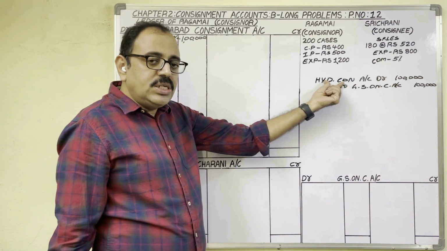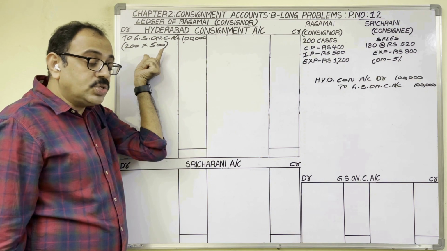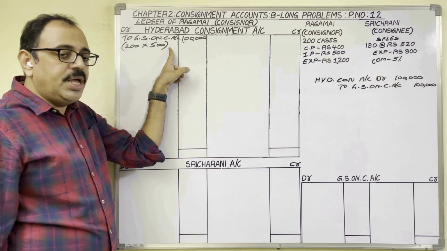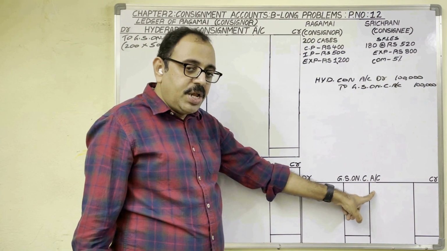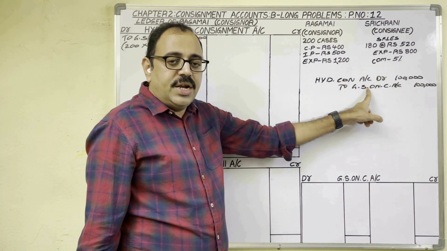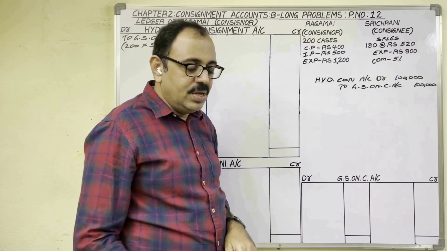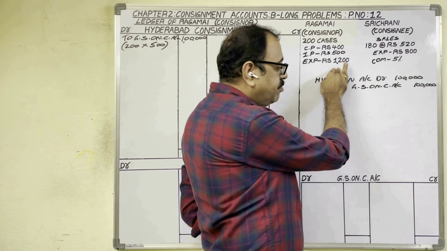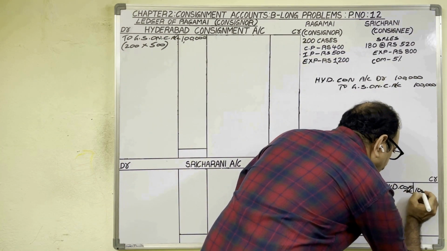As consignment account is debited, we should post on the debit side of the consignment account. What to write in the particulars column? The other account name, the credit account name: goods sent on consignment account. Similarly, we are preparing the goods sent on consignment account also, and in the journal entry goods sent on consignment account is credited. Therefore in this account on the credit side we should post this entry. And what to write in the particulars column? The other side, the debit side account name: by Hyderabad consignment account. Amount is 1 lakh rupees.